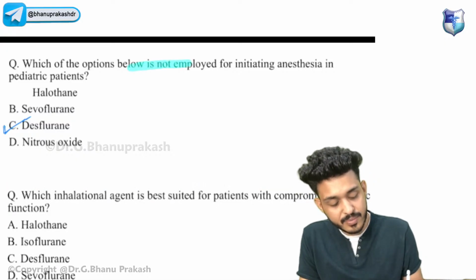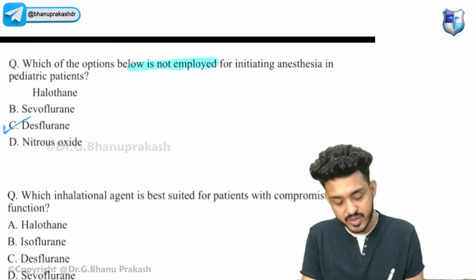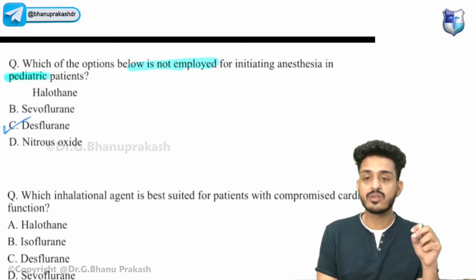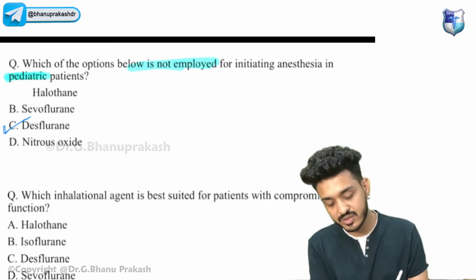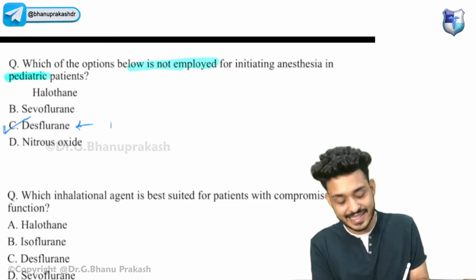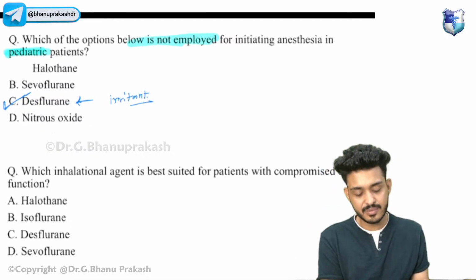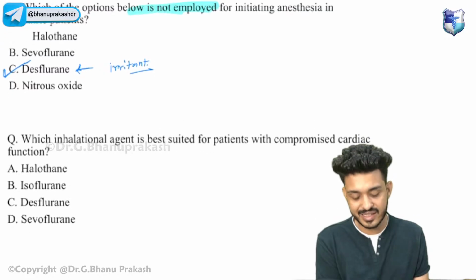Try to read the complete question. Which of the following below is not employed for initiating anesthesia in pediatric patients? We can use halothane, we can use sevo, we can use nitrous oxide, but we cannot use desflurane. Desflurane is irritant, guys. Irritant. Alone, we are not using nitrous oxide, but we can use that. It will be having good smell.